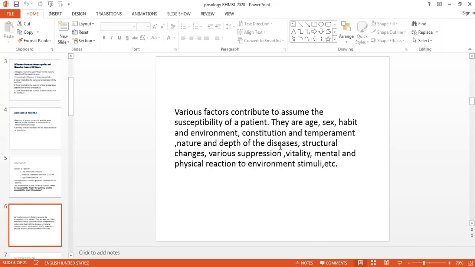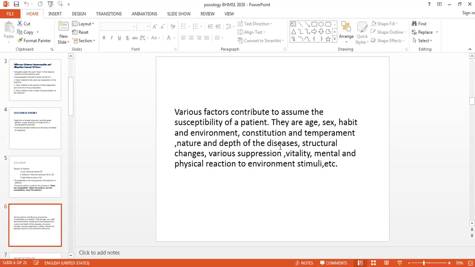Then the acute manifestation of the chronic disease. That means the patient is suffering from a chronic disease, but because of a certain lifestyle disorder, or because of certain things, that patient may have certain acute affections. So again, the same thing we will follow. If they are having gross pathological changes, then we will require the low to medium potency. But if that person comes to you at a very early stage, where the pathological changes have not developed, then in that case we can prefer the higher potency.